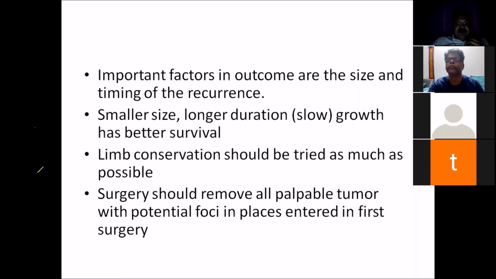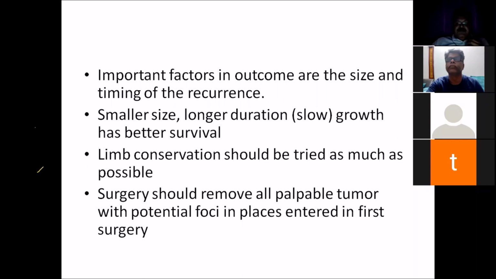Now, surgery is a little difficult, or rather typical, here. In a normal surgery that you do upfront, you remove all the palpable tumor with the needle track. What happens here is that you have to remove all the palpable tumor, you have to remove the previous scar, and also you have to take out all the potential foci where you think the first surgeon would have entered. So all those things, even though they are normal and not visible, should be taken out. Whatever planes the first surgeon has entered, all those planes have to be taken out.